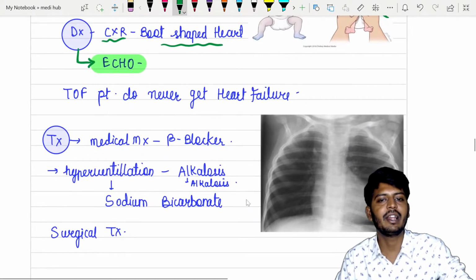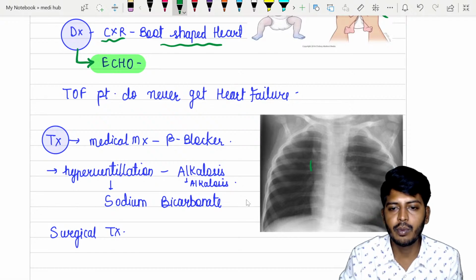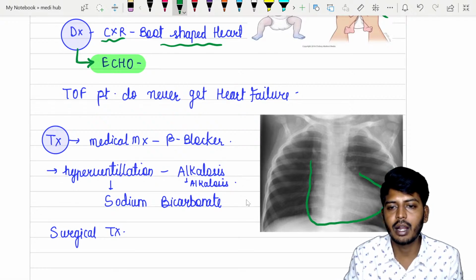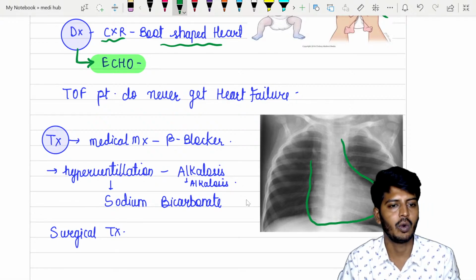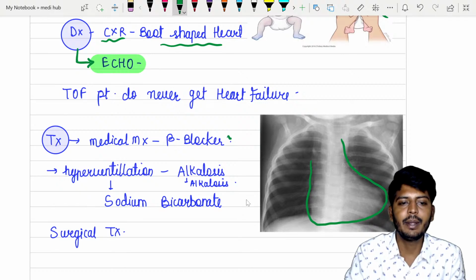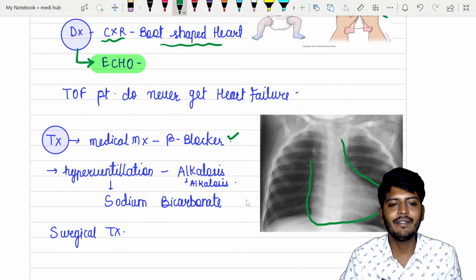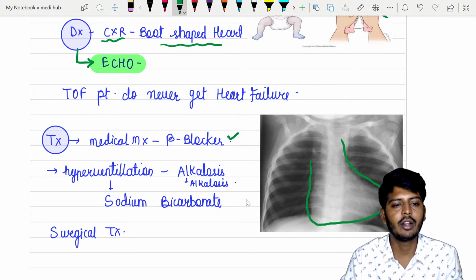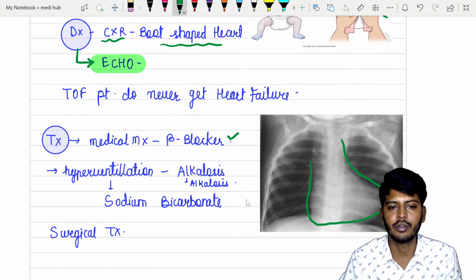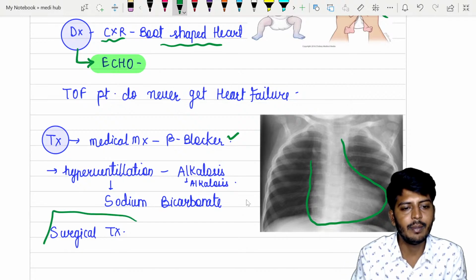Tetralogy of Fallot patient will never get a heart failure. You can see this boot shaped heart. So boot shaped heart is the indicator of tetralogy of Fallot. Okay, so treatment, medical management में beta blocker देते हो. Okay, if the baby undergoes hyperventilation and also baby can also have other problems also like metabolic acidosis, alkalosis, etc. Okay, then the best treatment will be surgical treatment.